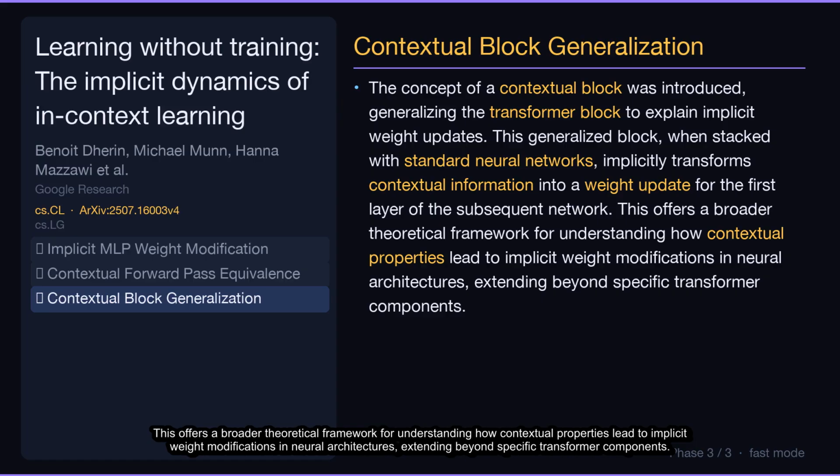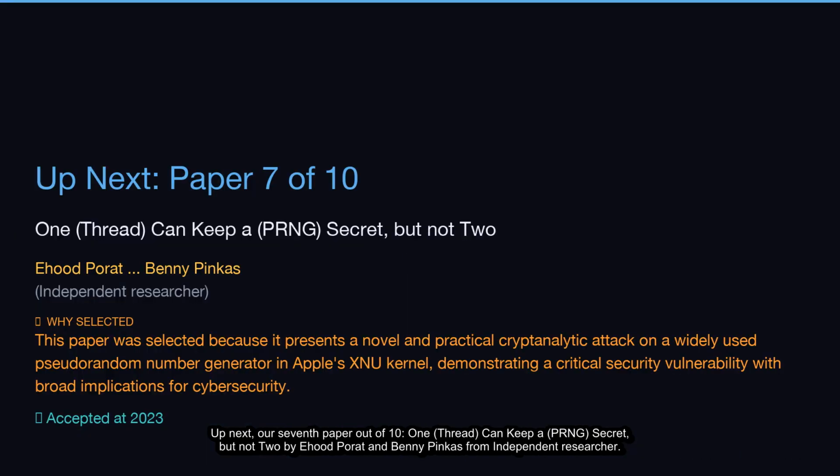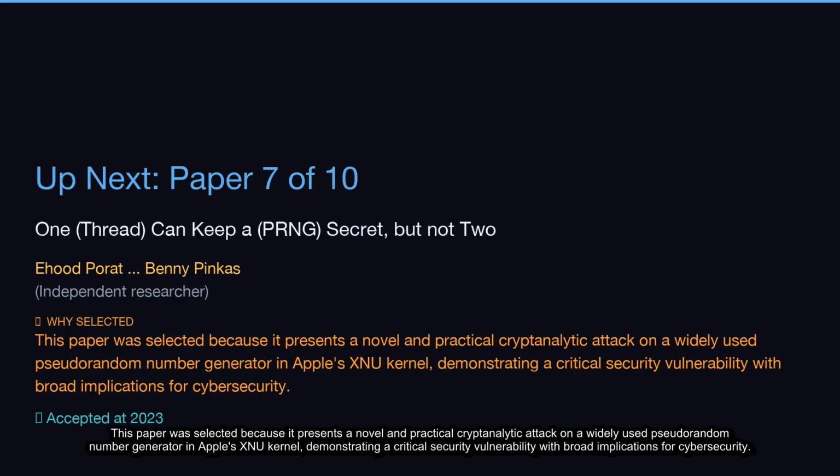Up next, our seventh paper out of 10, One Thread Can Keep a PRNG Secret, but Not To by Ehud Porat and Benny Pincus from Independent Researcher. This paper was selected because it presents a novel and practical cryptanalytic attack on a widely used pseudo-random number generator in Apple's XNU kernel, demonstrating a critical security vulnerability with broad implications for cybersecurity.